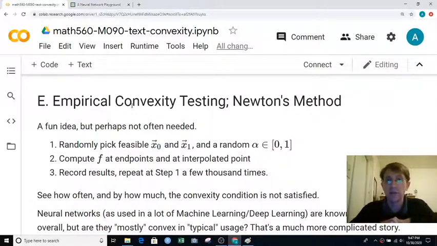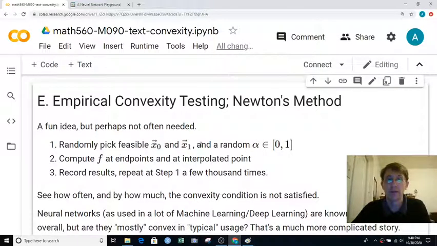So one thing we can do to get evidence, at least, that a function is convex is to just empirically test it to see if it satisfies the convexity condition. So you just randomly pick feasible points and then a random alpha between 0 and 1, compute the function values at those two points, compute the interpolated x value and the function value there, and just see if it satisfies the condition. You could record yes or no, or you could record all those floating point values and do that a few thousand times and then see how often the convexity condition was not satisfied and how much it was not satisfied by each time. So that's kind of a fun idea.